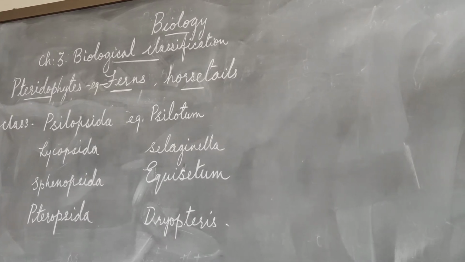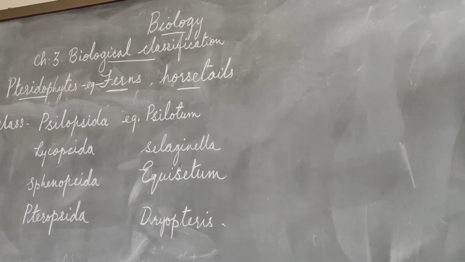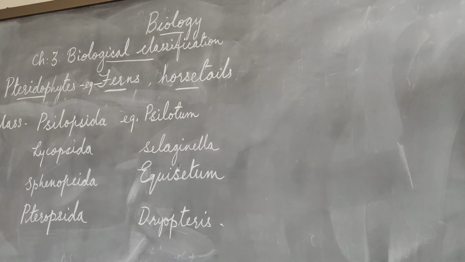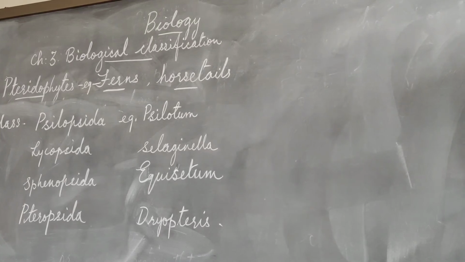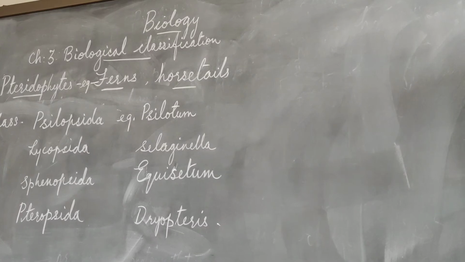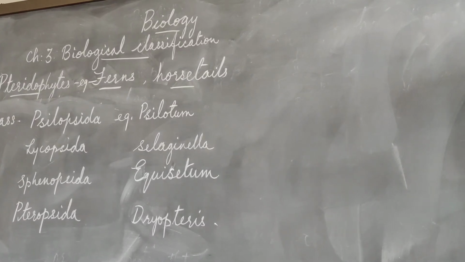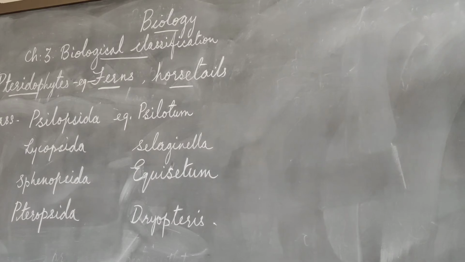From the petioles and rhizomes, the plant Dryopteris is used in the treatment of deworming, anti-helminthic medicine. Drug is made from the Dryopteris.